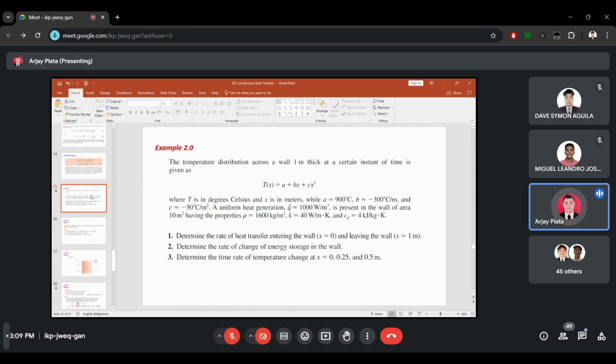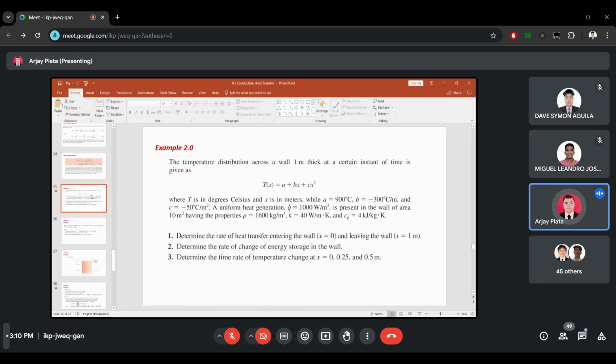A uniform heat generation q naught equal to 1000 watts per cubic meter is present in the wall of area 10 square meters having the properties density equals 1600 kilograms per cubic meter, k equals 40 watts per meter Kelvin, and Cp is 4 kilojoules per kilogram Kelvin.